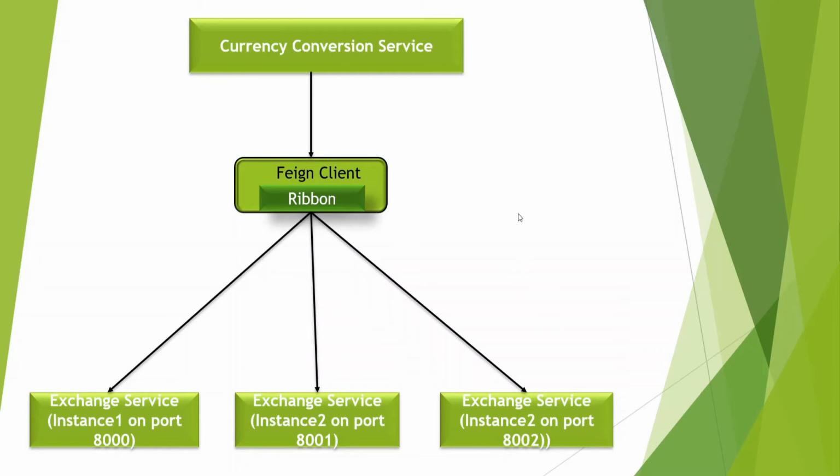So at this stage, the Eureka server comes into the picture. Whenever the currency conversion service or any other service is getting started, at the time of service startup itself, all the services get registered into the Eureka server. We call this service registration.